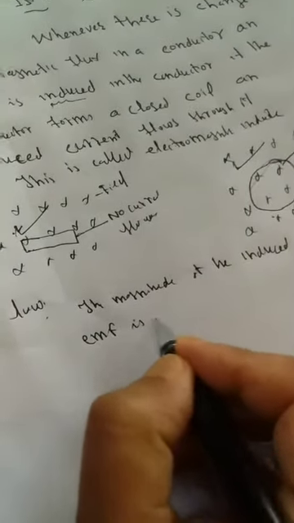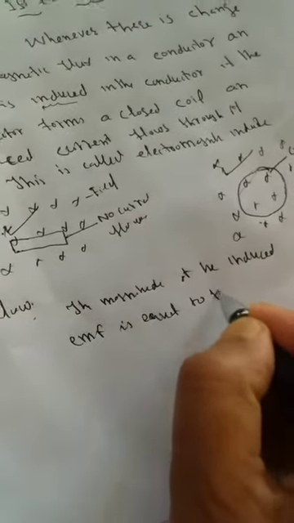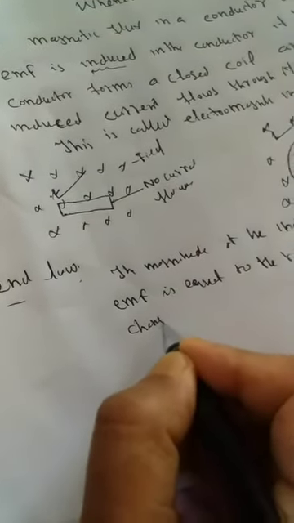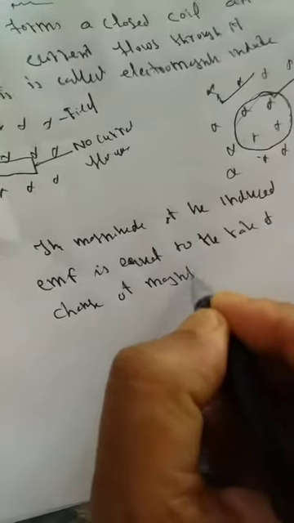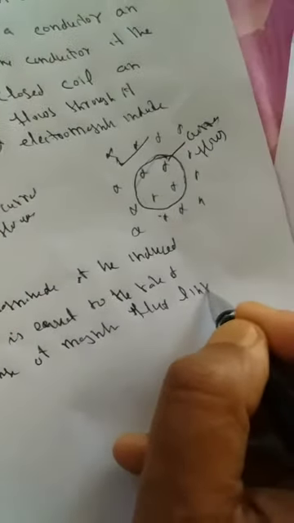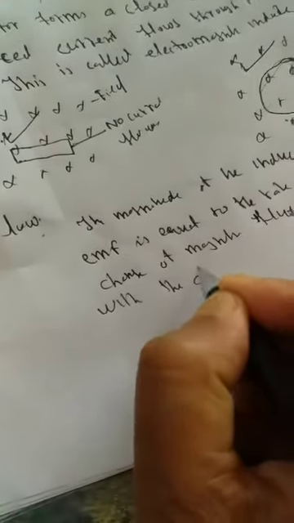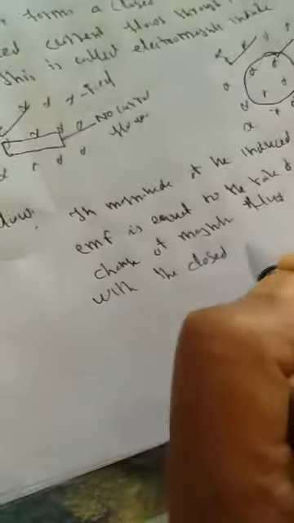is equal to the rate of change of magnetic flux linked with the closed circuit.